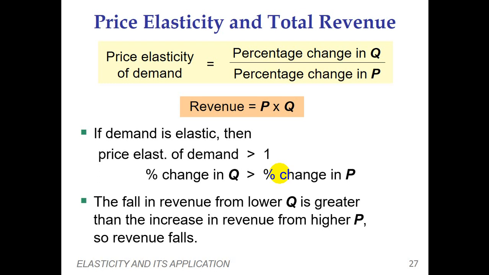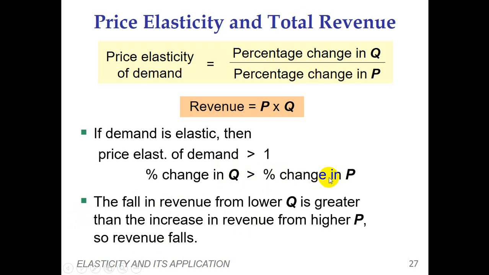When the elasticity is equal to 0, this is the case of perfectly inelastic demand. So the example we took is price elasticity of demand greater than 1. What is going to happen in that case? The percentage change in quantity demanded is greater than the percentage change in price.